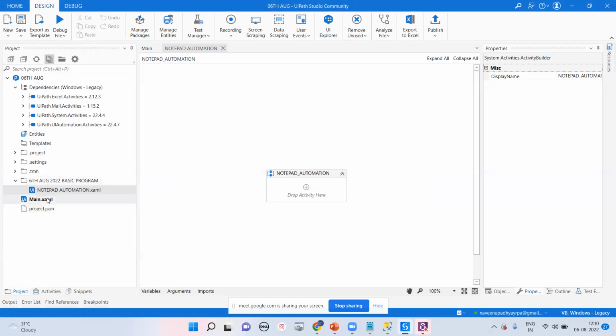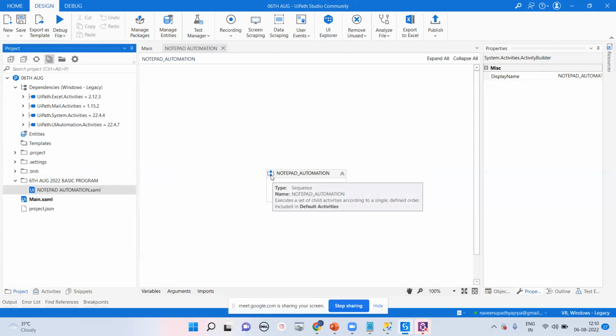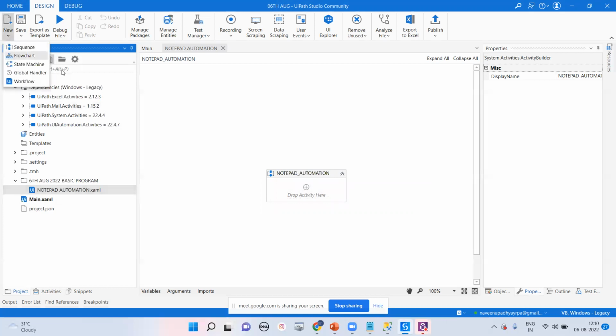Okay. So right now I have done a drag and drop like that. I have kept this particular program in the 6th August basic program. If you want, you can delete, or you can drag that particular program into the 6th August basic program, and we are getting Notepad automation, which is very simple. That is the logo of sequence we are getting here. So sequence is what we can take from here.